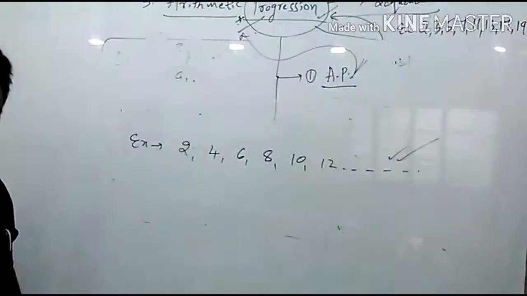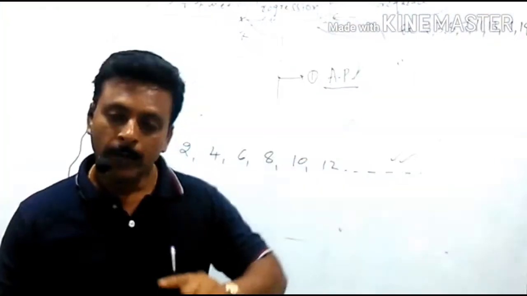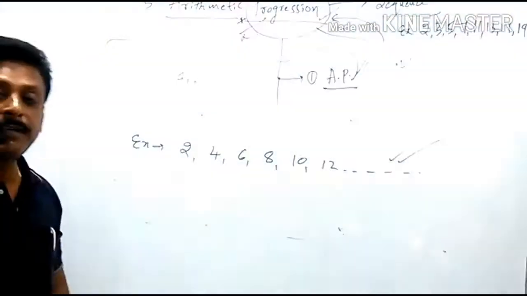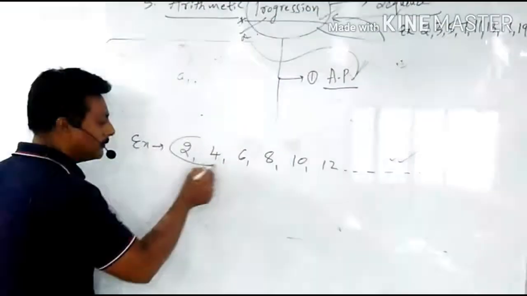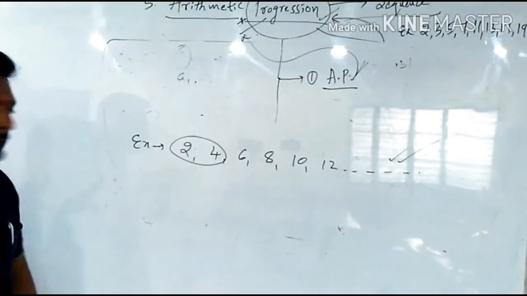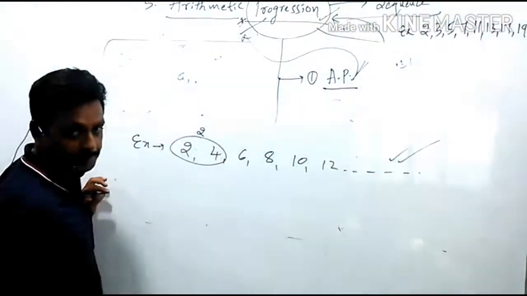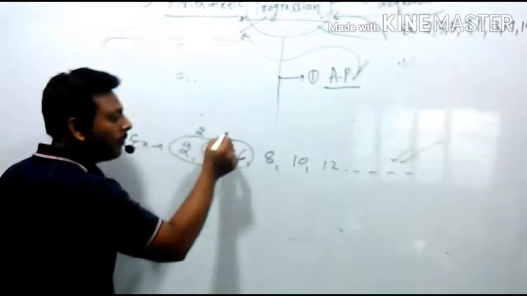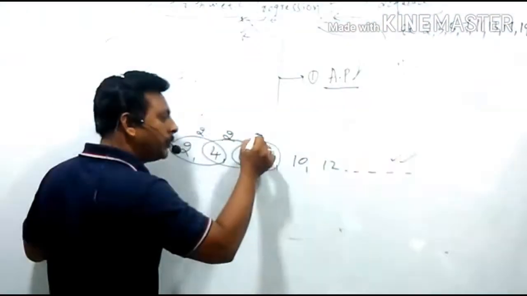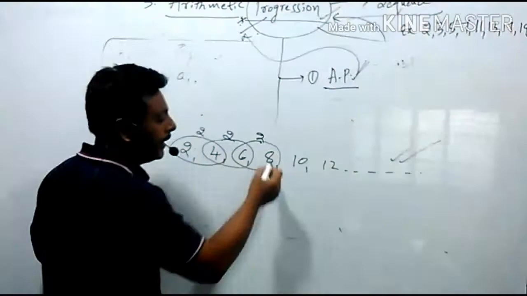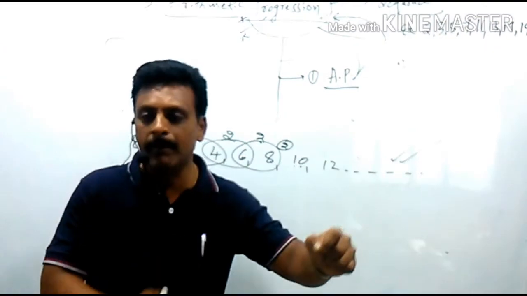When you consider consecutive terms, what does consecutive mean? The numbers beside each other are called consecutive numbers, also adjacent terms, also continuous terms. So consider these two terms. What is the relation between these two? Sir, adding 2 to 2 gives 4. Now consider this: adding the same 2 to 4 gives 6. Next, consider these two: if you add the same 2 to 6, you will get the next number. Adding 2 to 8, you will get 10. So here we have a definite rule.